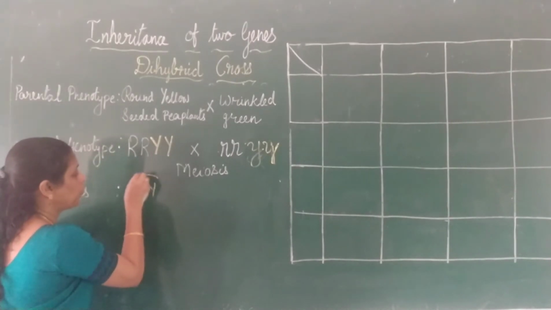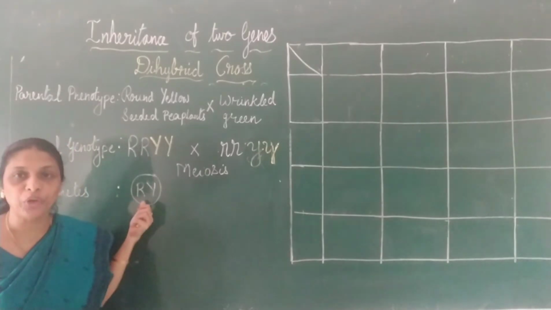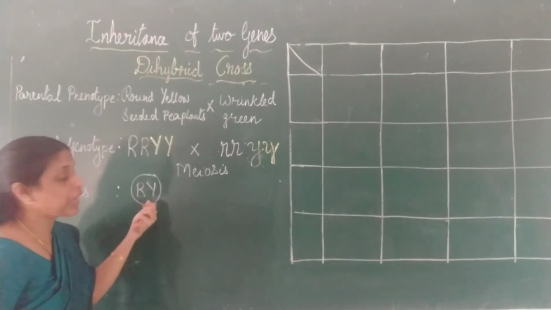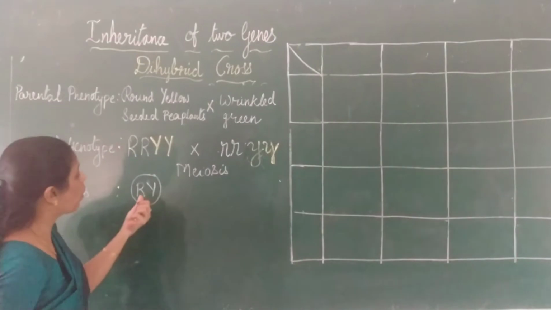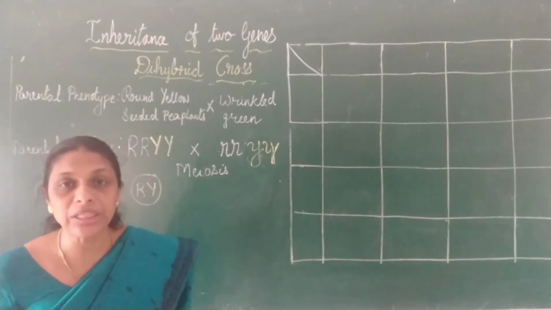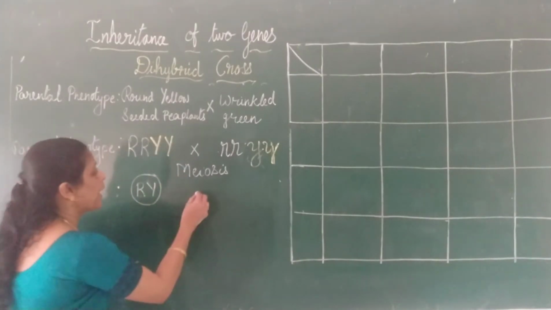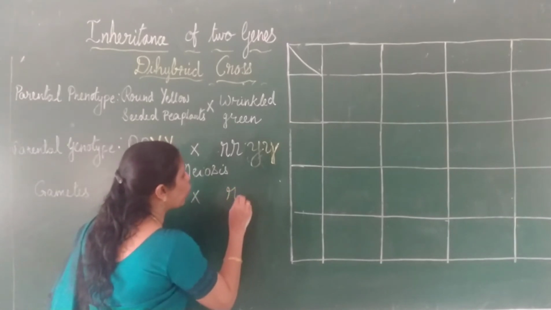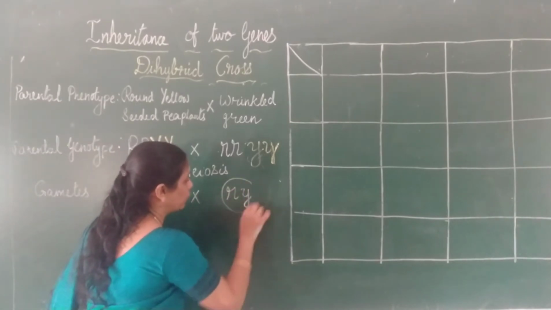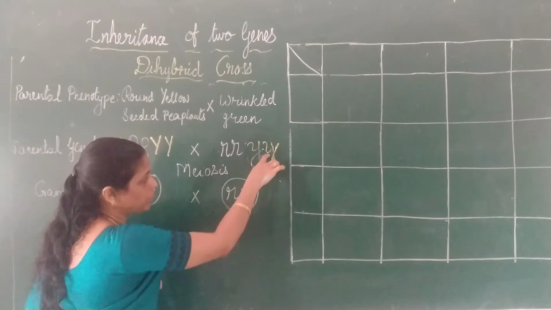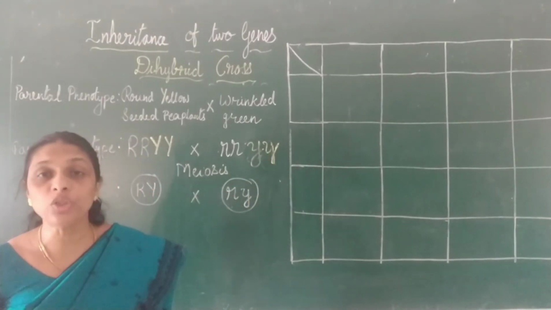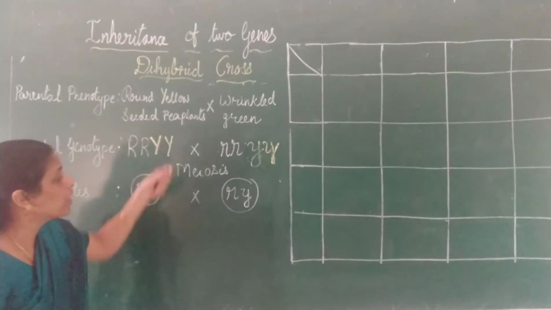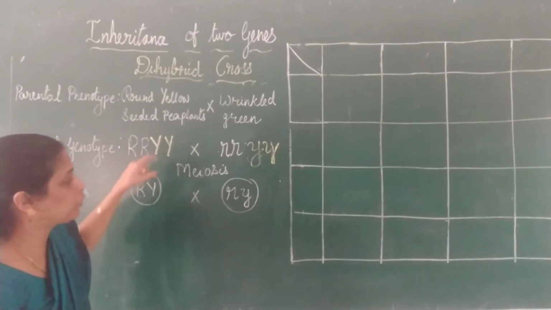Hope it's clear? And all the gametes produced will have the same genotype. That is, all the gametes will have a capital R and a capital Y. And here it will be a small r and a small y. Small r for wrinkled and small y for green. So gametes will be haploid, having half the number of chromosomes as that of the parent.